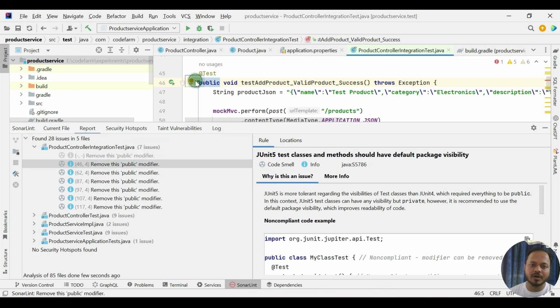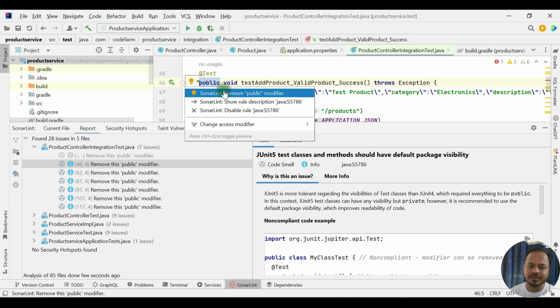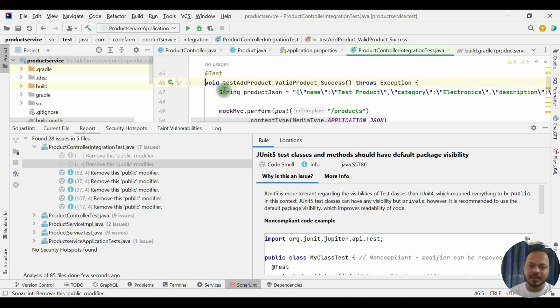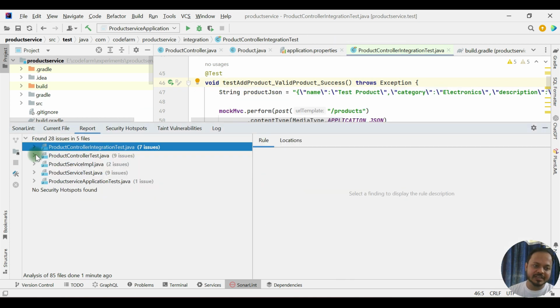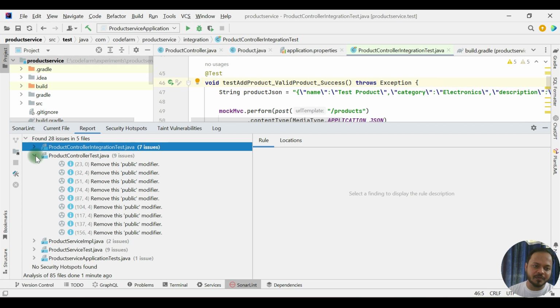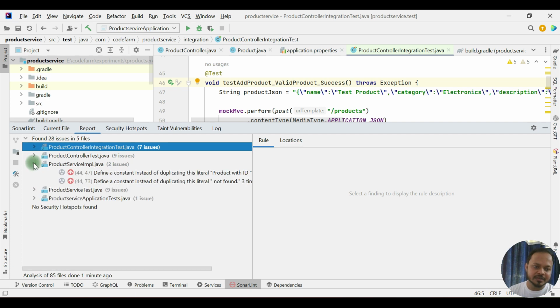From all the places, you can just remove it and it will be fixed. So that is not mandatory. The thing is, what is not needed to serve the use case should not be there to dirty the code. That's what static analysis is about. So we can fix this one. The same is for all the test classes.